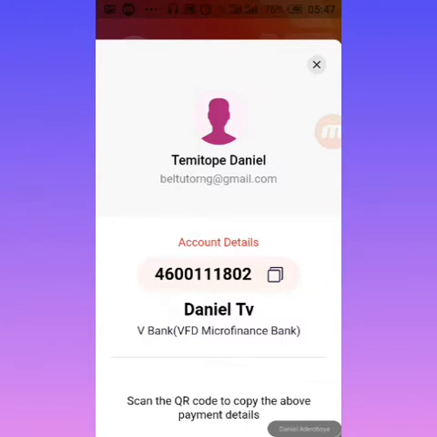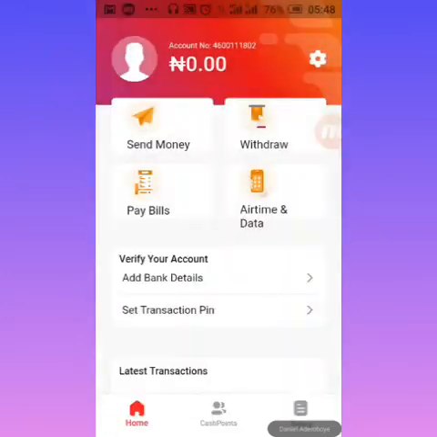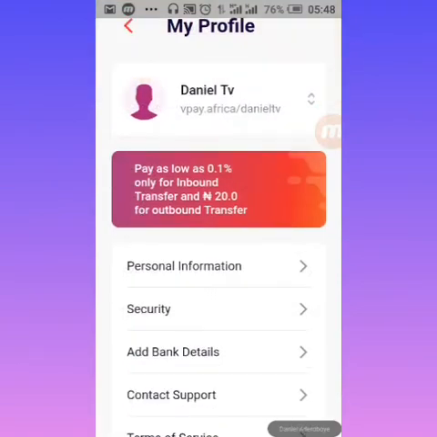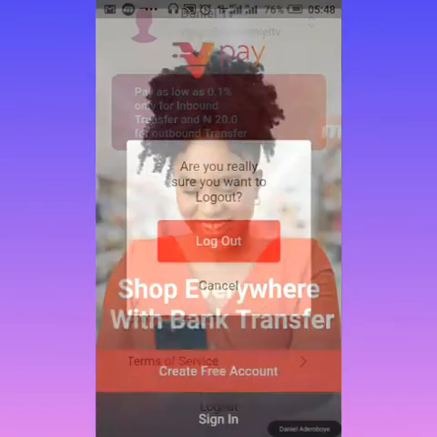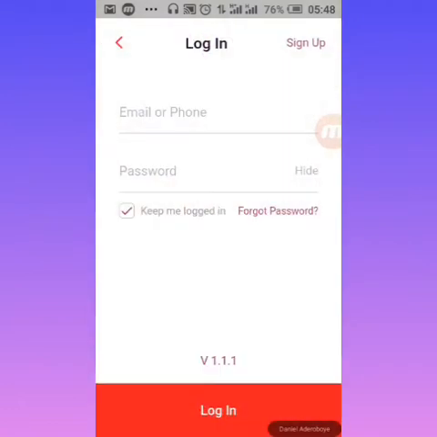I'll actually show you how you can create dummy accounts and how you can create your own account. I used a dummy account to create that. So I want to shut down this account and of course log into my own original account. So let me just log out. Just go to log out on this one. I'm going to log in using my own account. So I'm just going to sign in.